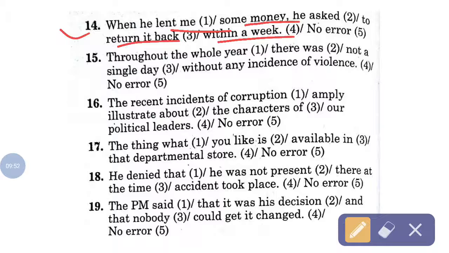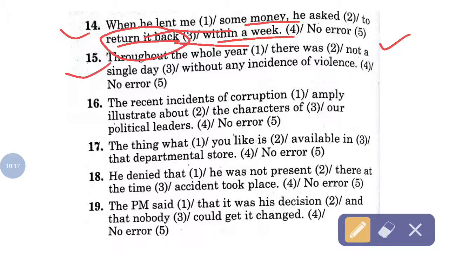Return and back can't be used together, return it back. So back is superfluous here. When he lent me some money, he asked to return it within a week.